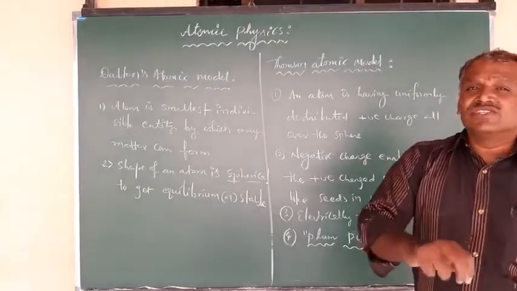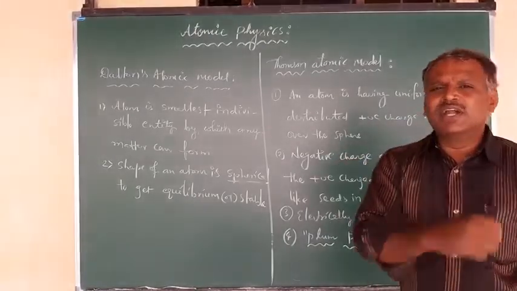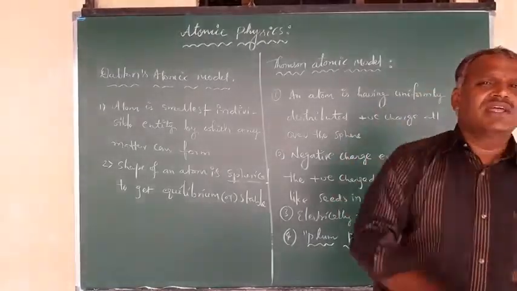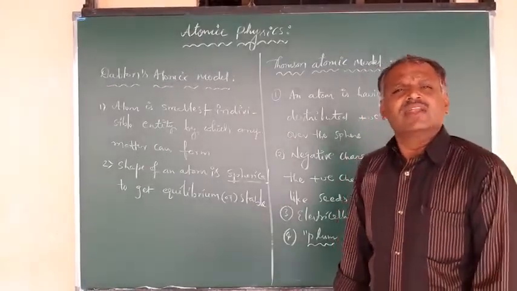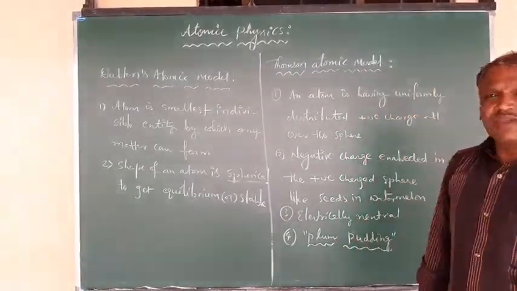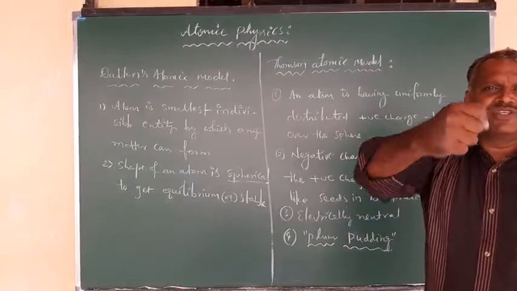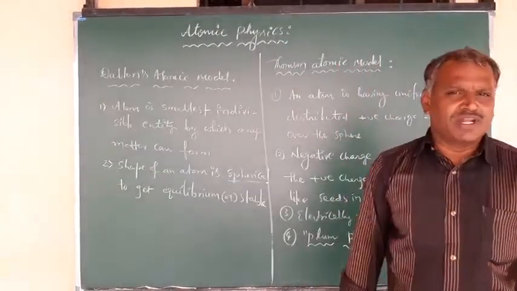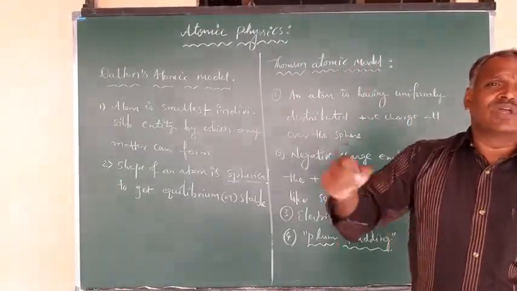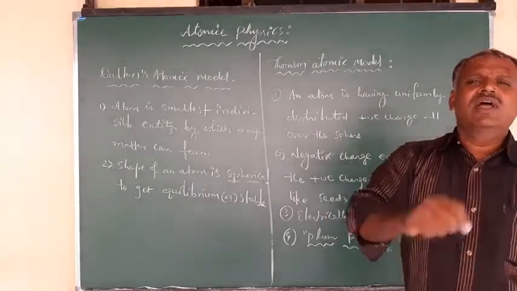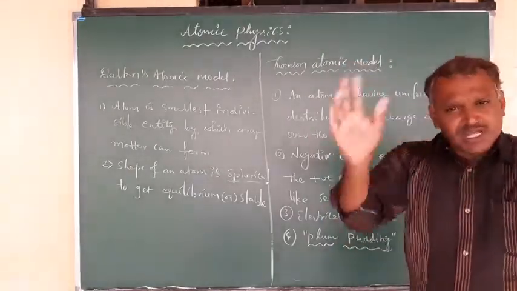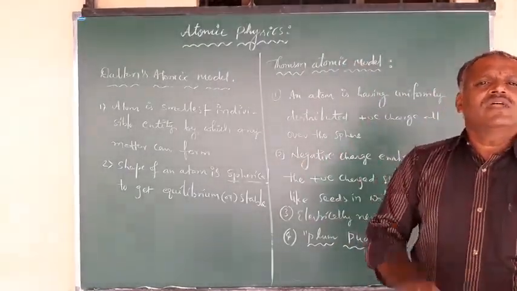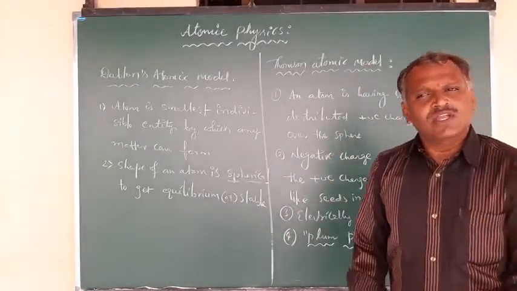They will be existing like how the seeds are present in a watermelon or in any fruit. There are different locations in that fruit where the seeds are located. Like that, the electrons are also located at different positions within that spherical positive charge matter, so as to get a totally electrically neutral atom.